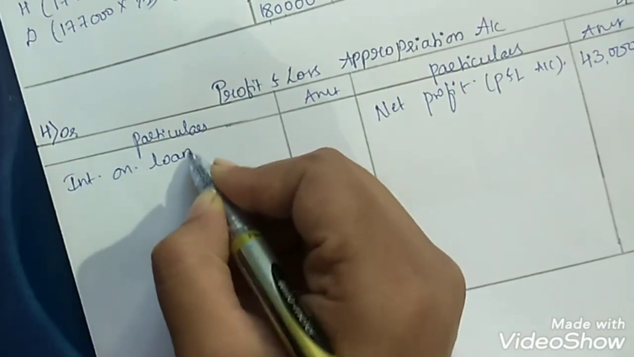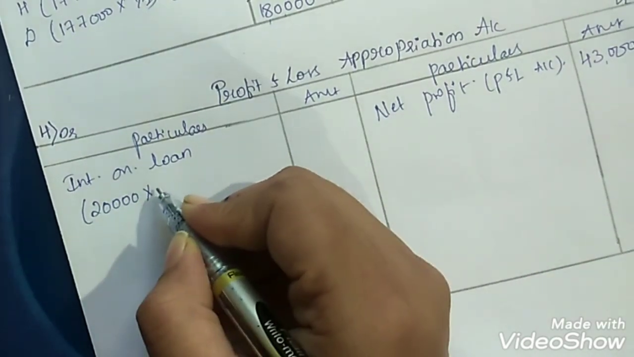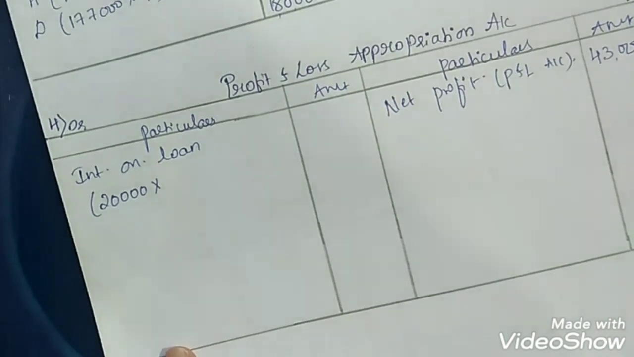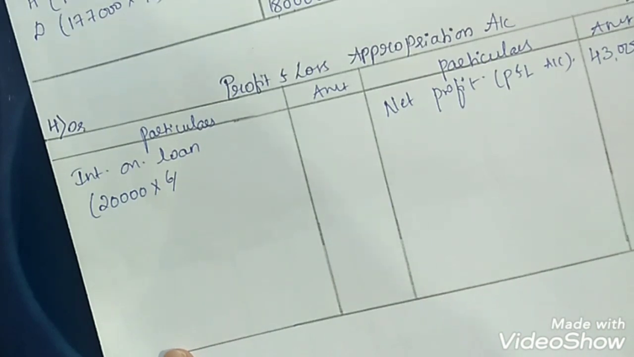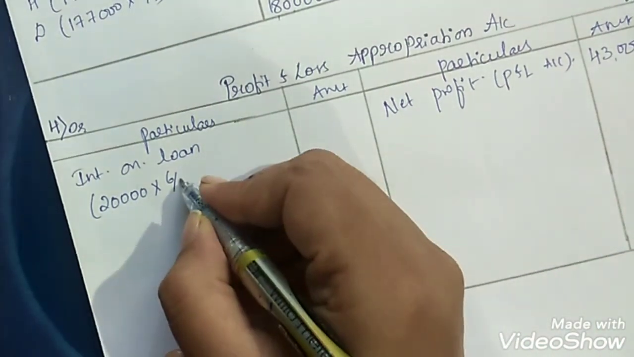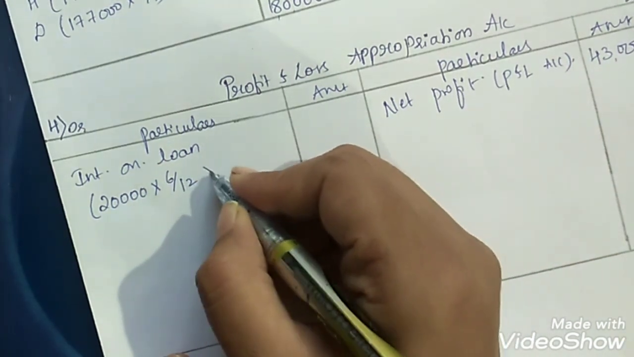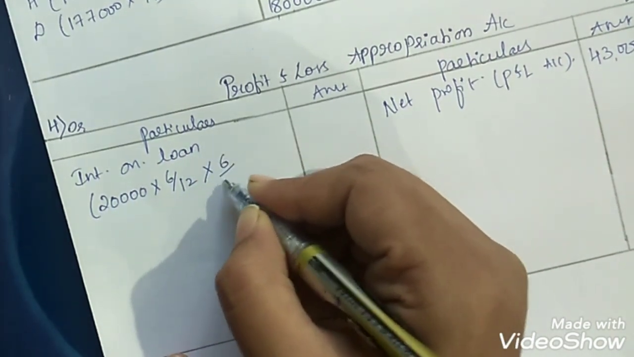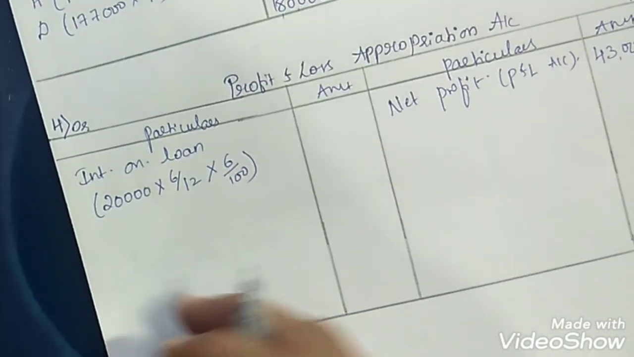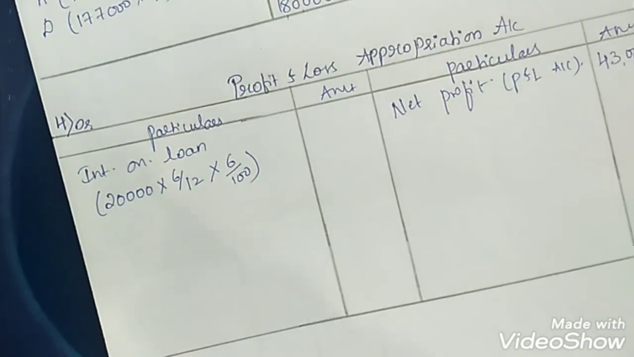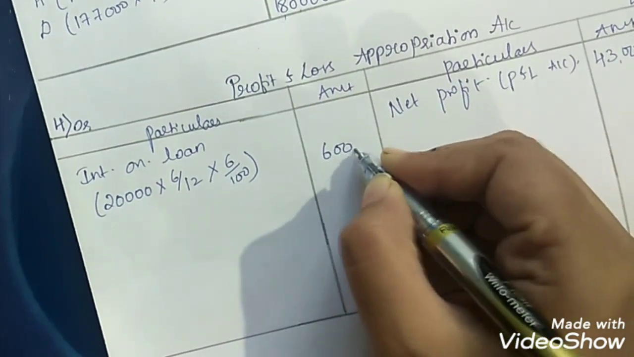interest on loan. 20,000 rupees is provided. On which date? Again on October 1st, 2006. So 6 months are remaining from October to March, so only for 6 months the firm has to pay the interest. So 6 by 12 into again 6% per annum, which we should provide in the absence of partnership deed. When you simplify this, you get the value of rupees 600 here.